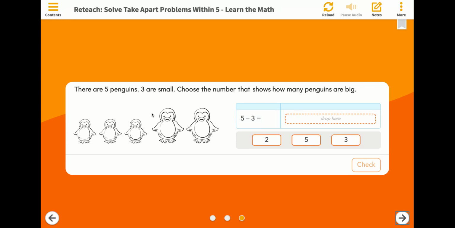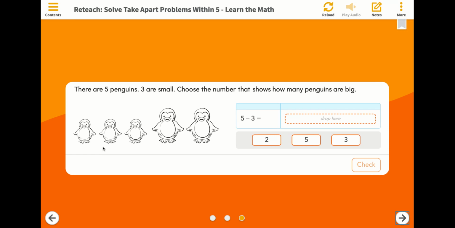There are 5 penguins. 3 are small. Choose the number that shows how many penguins are big. Altogether, we have 5 penguins. Since we are trying to find how many penguins are big, we need to take away the penguins that are small. So let's subtract the small penguins.